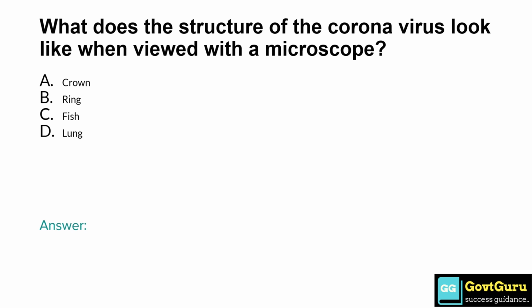What does the structure of coronavirus look like when viewed with a microscope? Option A, crown. Option B, ring. Option C, fish. Option D, lung. So the answer is option A, crown-like structure.